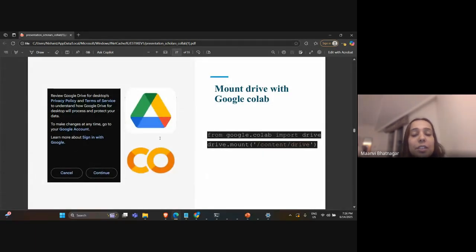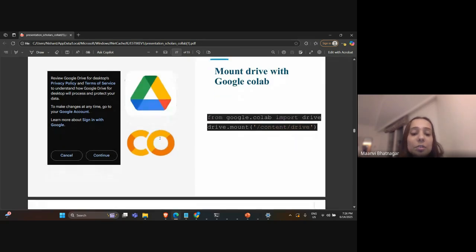Like I said, I used Google Colab, so I mounted all my data on Google Drive. The voltage and current signals that you have generated, you can store them in a CSV or an XLS form, and you can use Drive to mount it on Google Colab so that it can be directly read in your system.